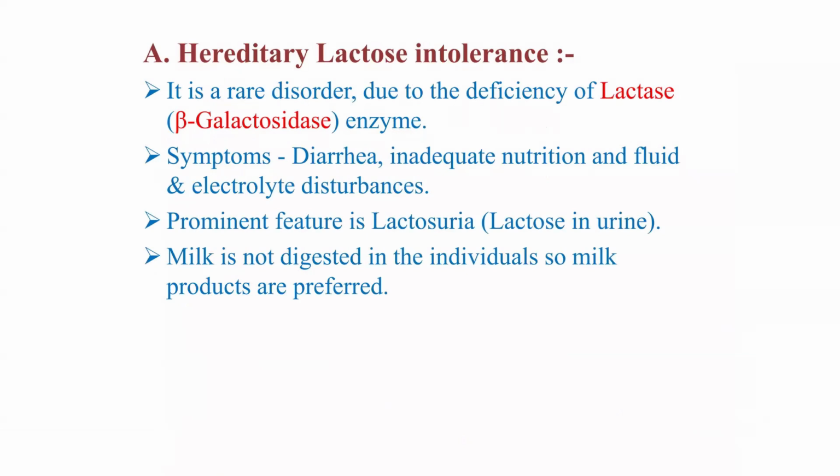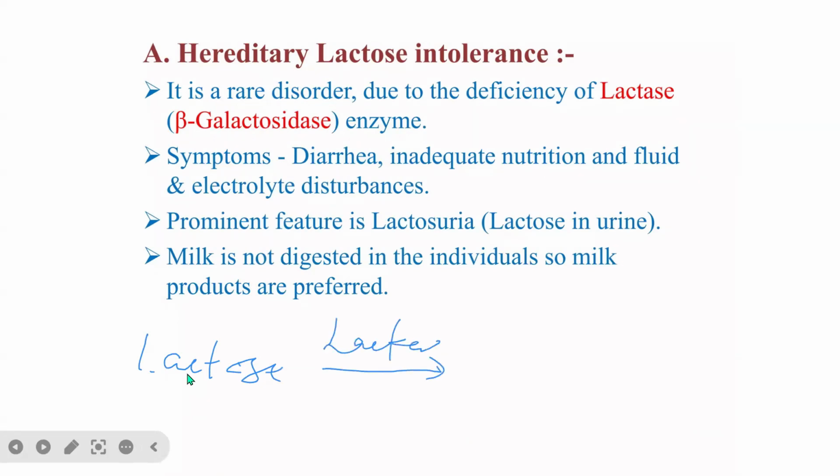lactose is a disaccharide that, in the presence of lactase, will be broken down to produce glucose plus galactose.